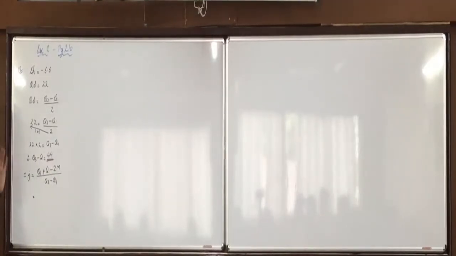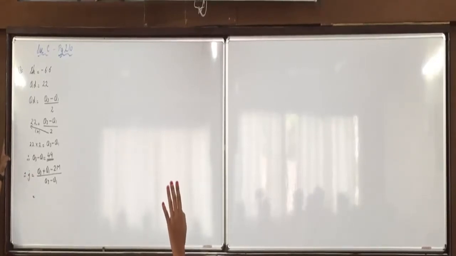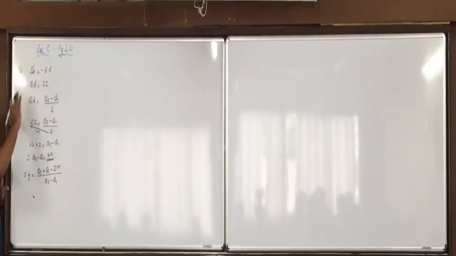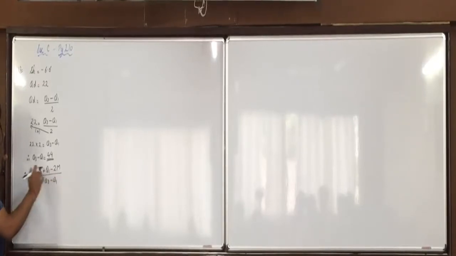Raise your hand. What can we write in the numerator? Bhavya? 44 is the denominator. I am asking what can be written in the numerator. Directly skewness, minus 6.6. What is the skewness formula? Q3 plus Q1 minus 2M.